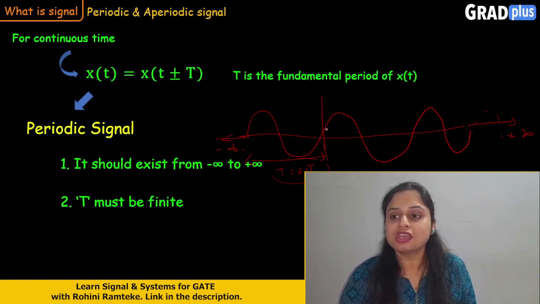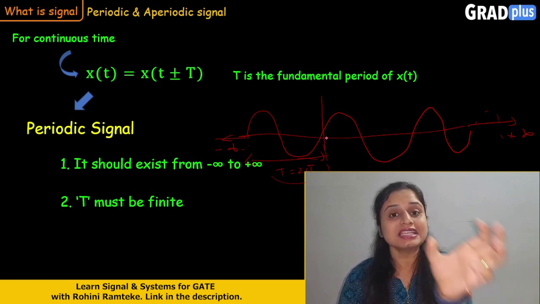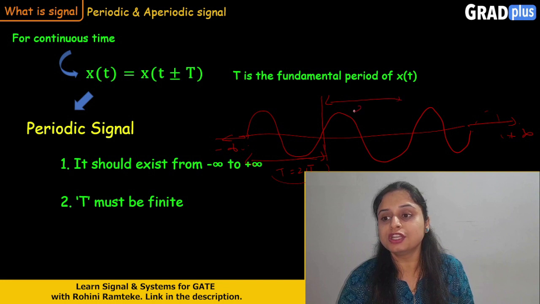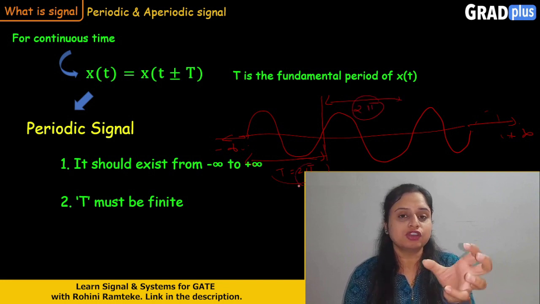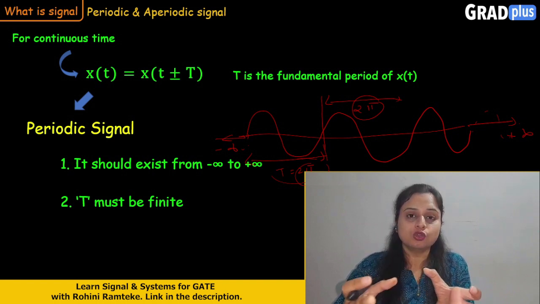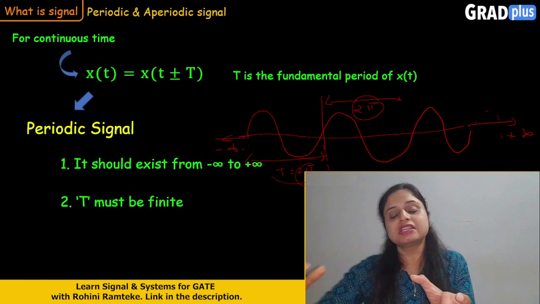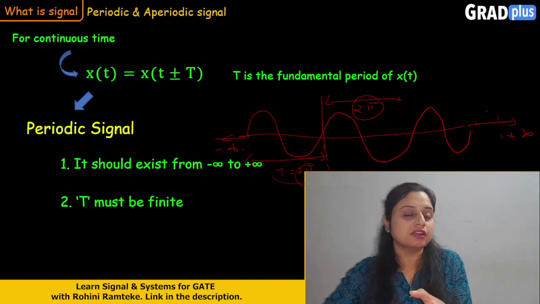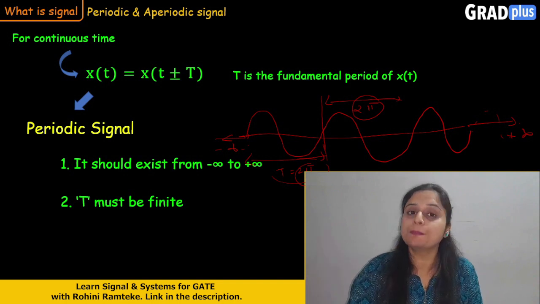So after this particular interval of time, that means t equals 2 pi, that is the fundamental period. If we consider the second cycle, from this point to this point, and it again comes out to be 2 pi, that means this is your fundamental time period. After every 2 pi period, the same cycle will appear again. So this becomes your periodic signal.